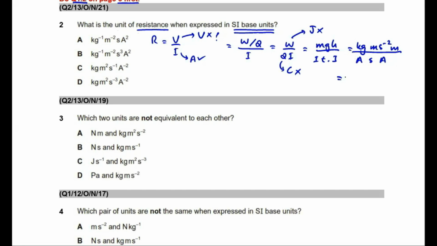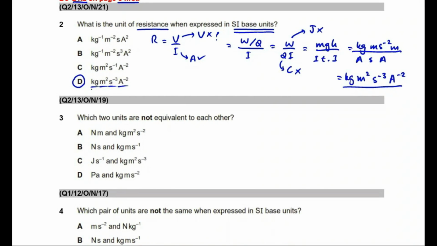Simplifying this expression gives kilogram meter squared s to the minus 3, A to the minus 2. So these are the SI base units of resistance. So students see it is option D, which is correct. Kilogram meter squared per second cube per ampere squared. Right? Let's do the next question now.